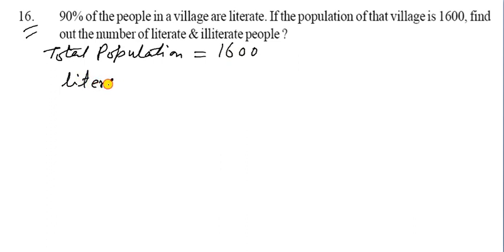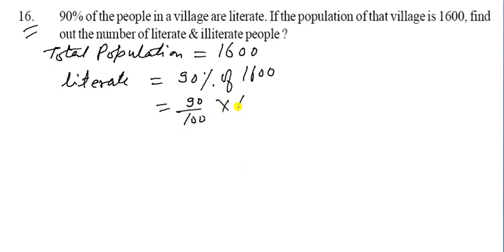So you have to write first the total population. It is given as 1600. Now 90% are literate. So literate is equal to 90% of which one? 1600.